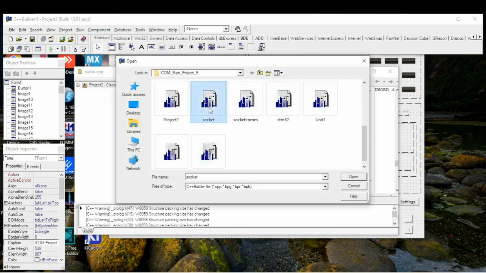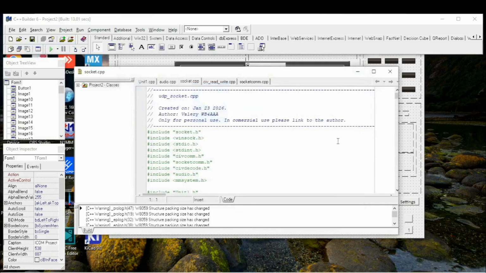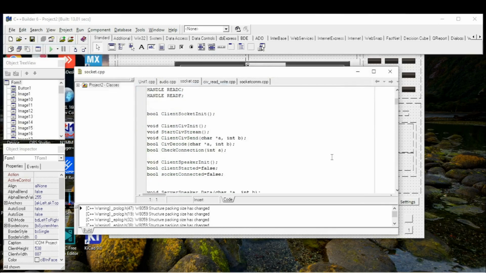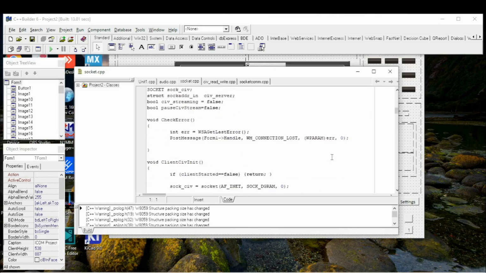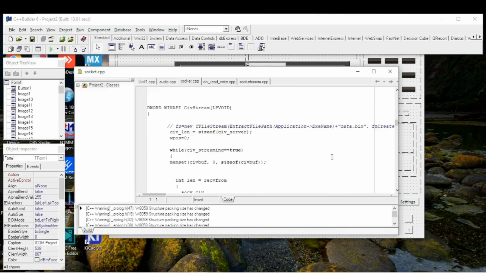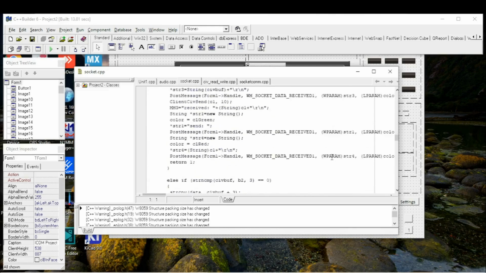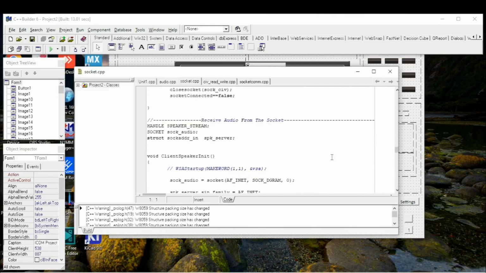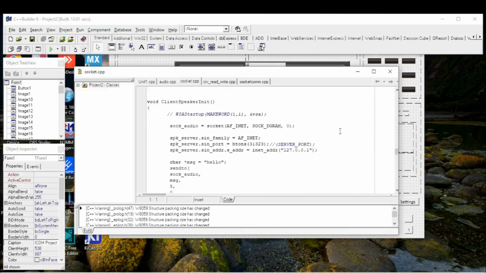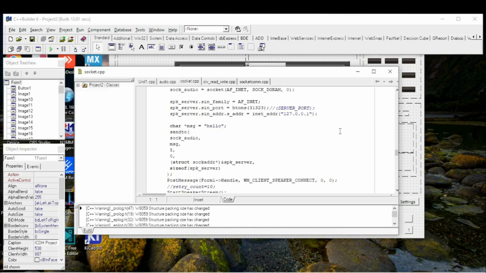Okay, let's open the socket. Let's find our audio socket files. Okay, receive audio from the socket. Everything is almost the same as we did for the serial port. We initialize the socket.